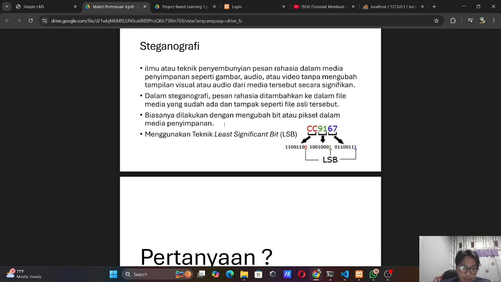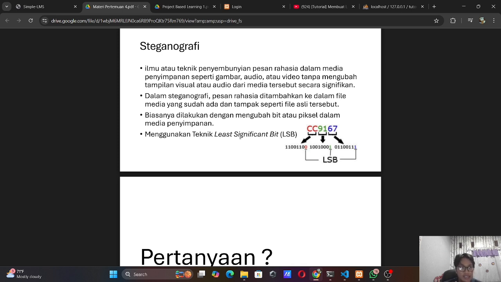Okay, next I want to explain more about the function and use of cryptography. For example, communication security: secret email, text messages. Another function is online transaction security, maybe from the bank or applications like Shopee or Tokopedia.